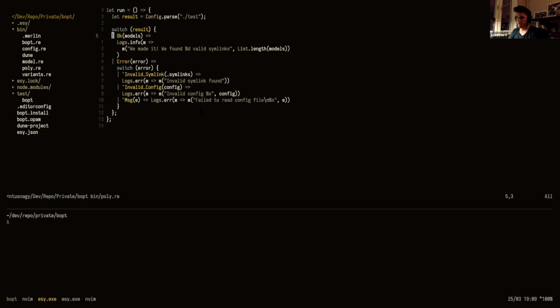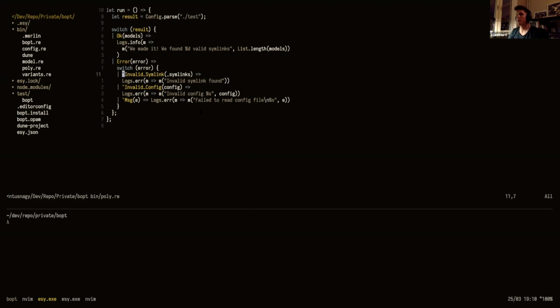So I told you before that when we're using the option type, like in the head function, our choice is really binary. It can succeed or it fails. Then we get a None. But we implicitly know what the None means, because the only way the head function can err is if the list is empty. Here we still have this convenience of this binary choice. We know it's either Ok or it's not. The difference is that we can actually pinpoint what kind of error happened. So within the error, we have different kinds of errors.